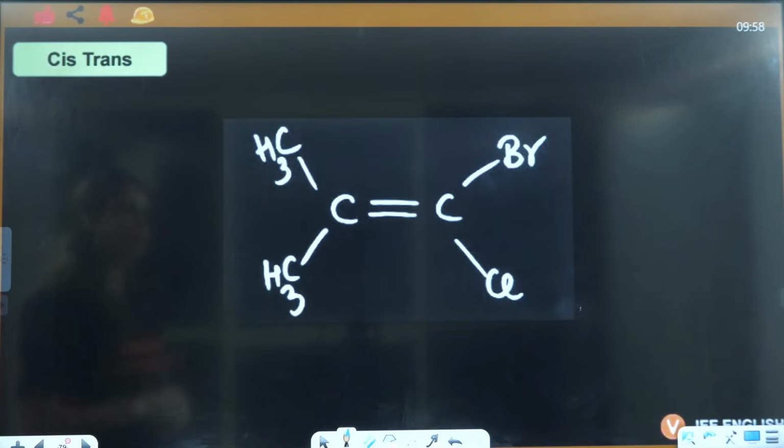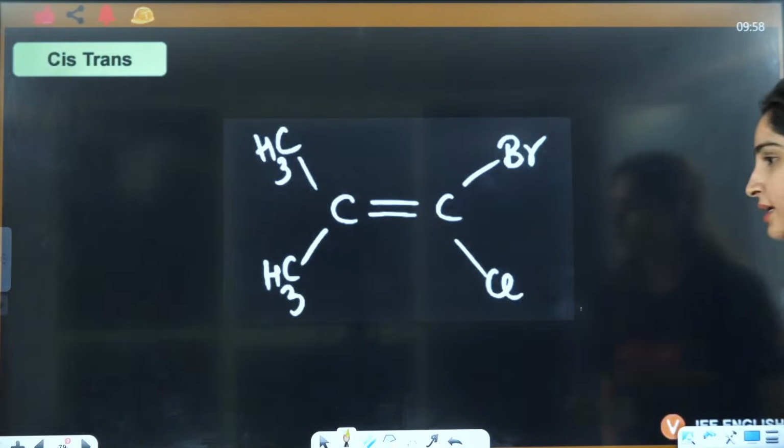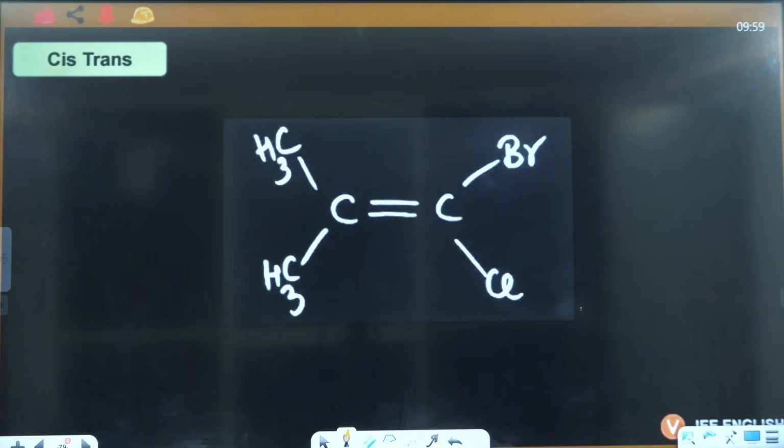What about this one? Firstly, tell me, is this cis or trans? Is this cis or is this trans, everybody?